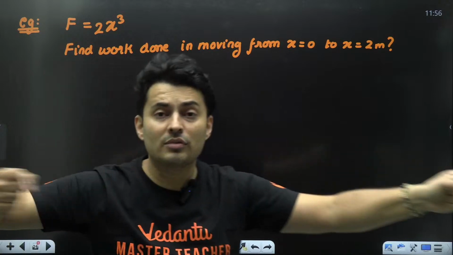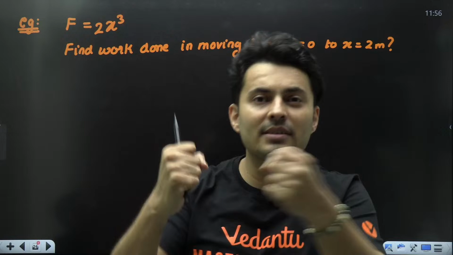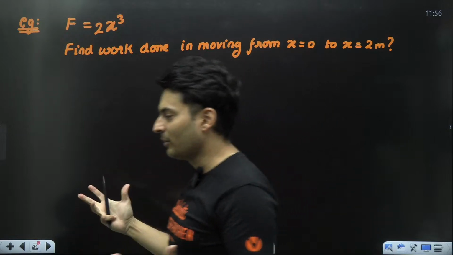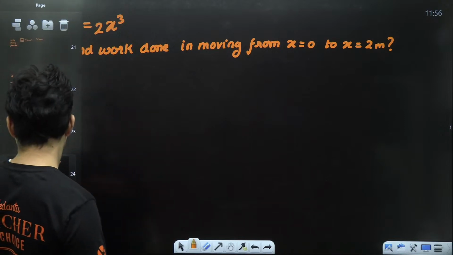Like spring force, when you elongate a spring, the force keeps on changing. So at different places, the forces are different. That is a variable force. So say for example, we have to solve this question only. Let's get rid of this then.